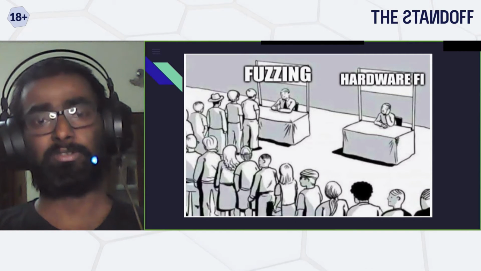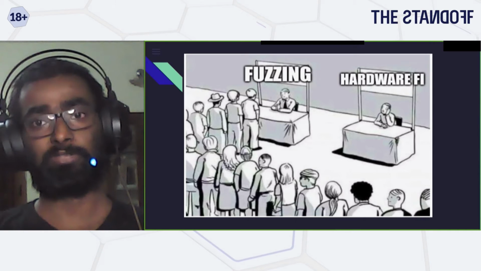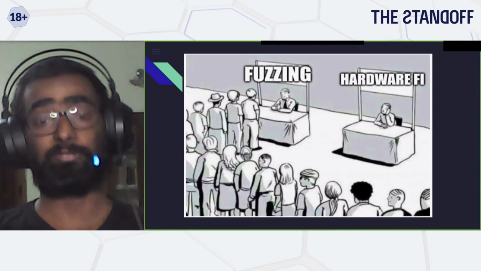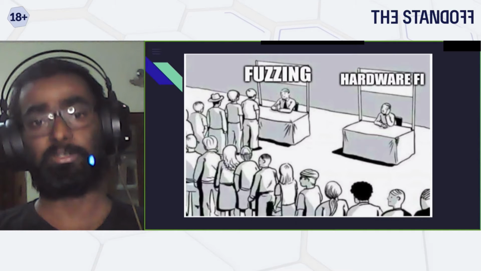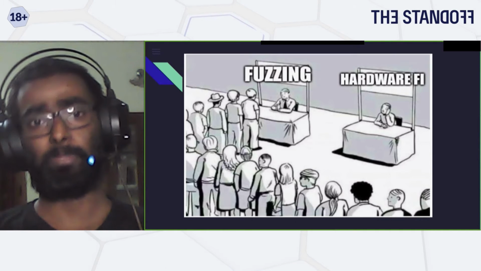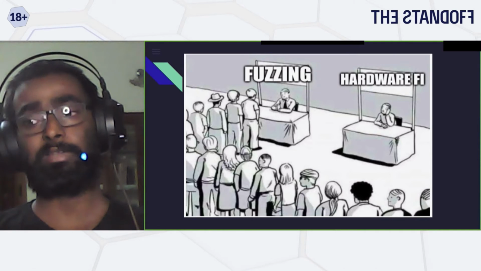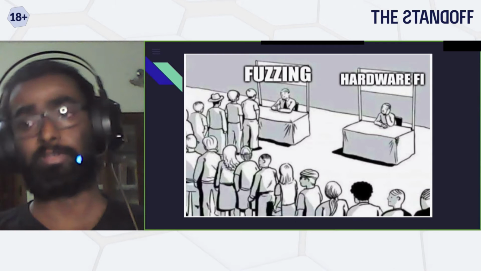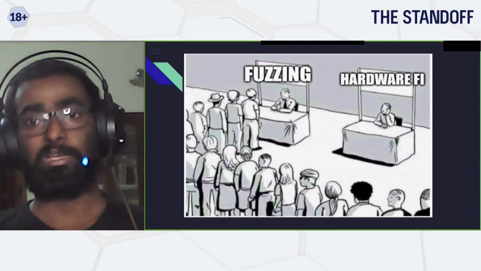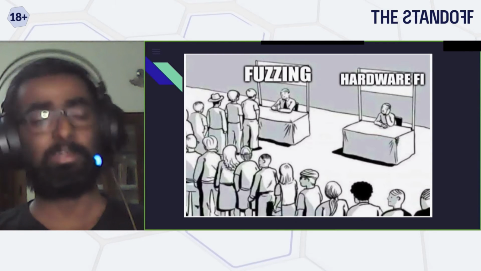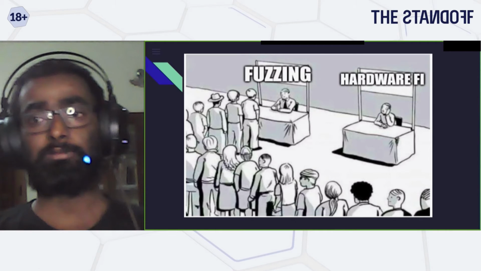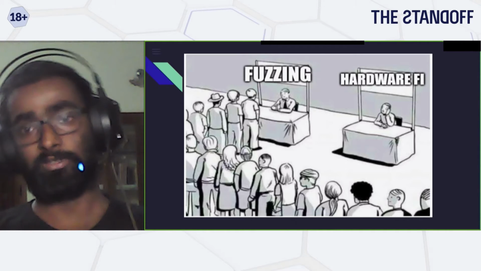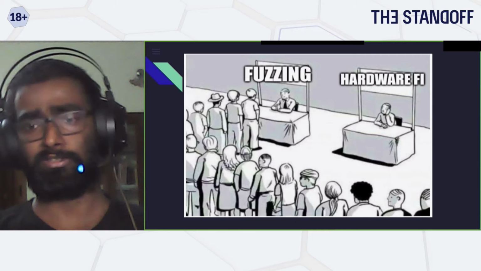Also, one of the reasons, I feel, is that software is more easily accessible. Whereas, if you want to do hardware fault injection, one, you need to have the hardware with you, and also you need the necessary tools and software to actually perform those attacks. And with hardware fault injection, it is highly likely that you will end up breaking the device. So that involves some amount of initial cost to get into hardware fault injection.